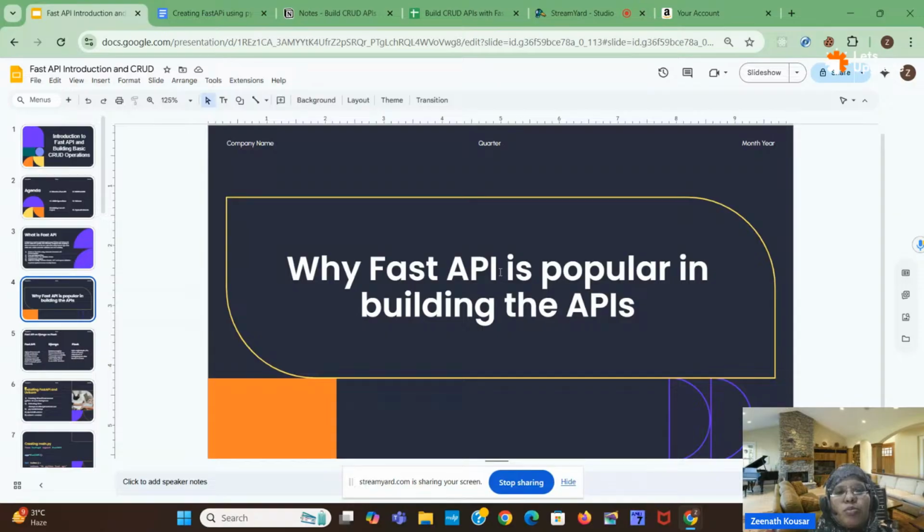So FastAPI is popular just because it is fast, and it is asynchronous in nature. It has some inbuilt security and inbuilt test API tools. Okay, after creating an API you have to test whether it is working correctly or not. So those test API tools we also have inbuilt. So that's why it is popular.